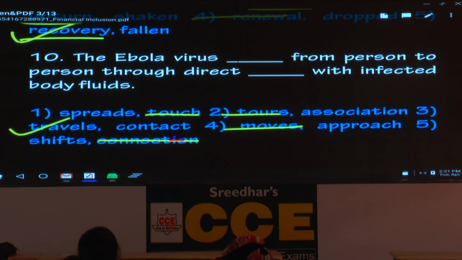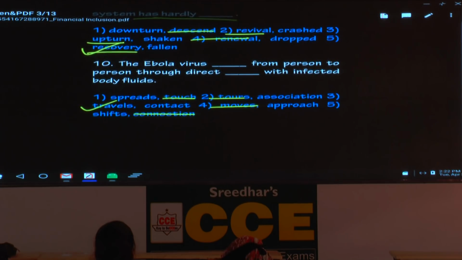But they should have used travels over there, spreads over here. Imagine they have used a third option, spreads, contact. First option, travels, touch. So you reject the first option, and the third option becomes what? The virus, Ebola virus, spreads from person to person through direct contact. That's a perfect sentence. Is that the last one?